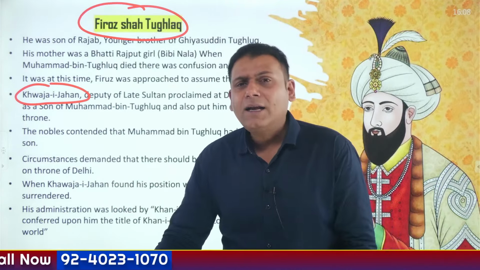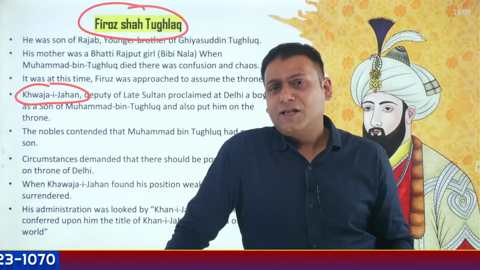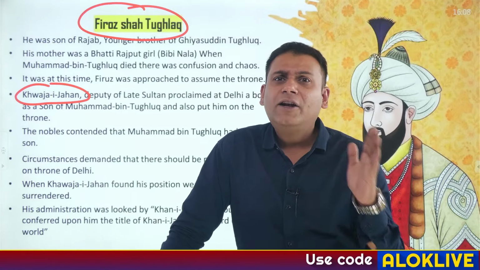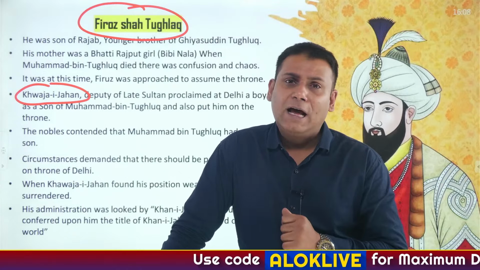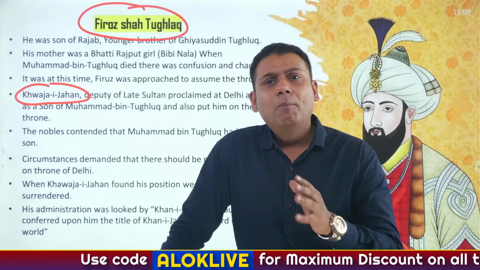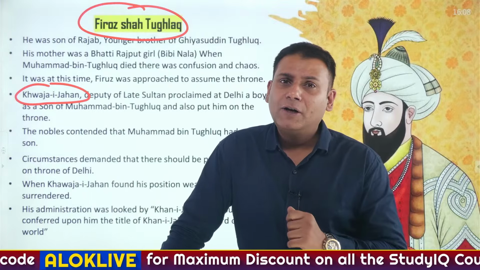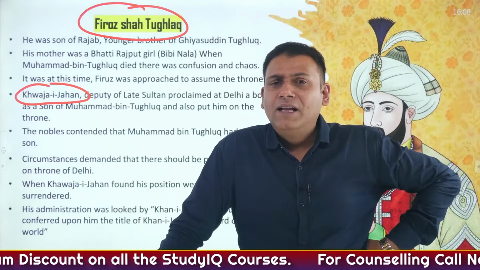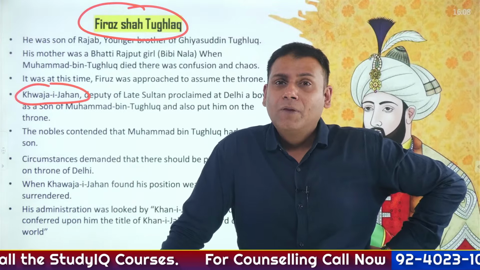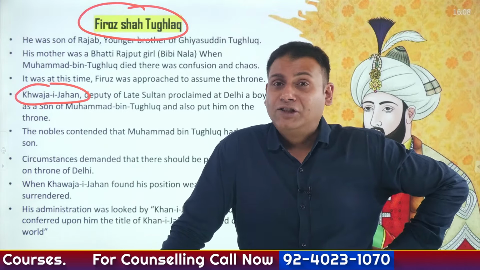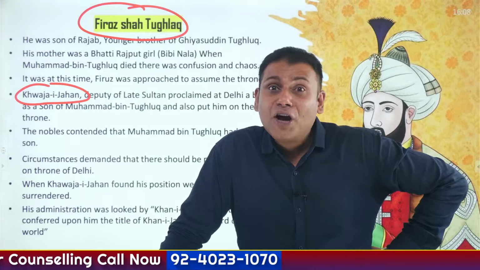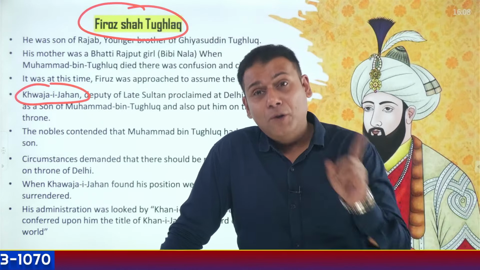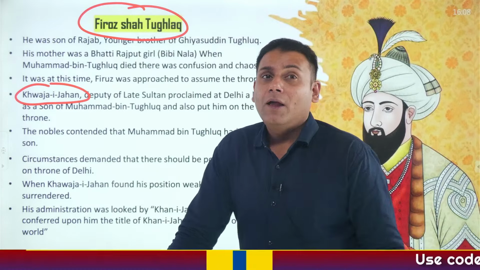But at that time, the experts, the ulemas, believed that there is nothing called a hereditary law of succession in Islam. And secondly, Muhammad bin Tughlaq does not have any successor. So how can a minor be placed in the position of ruler of the Delhi Sultanate or ruler of the Tughlaq dynasty? So this might be a plot of whom? Khwaja-e-Jahan. So immediately Firoz Shah Tughlaq was chosen as the ruler of the Tughlaq dynasty. Firoz Shah Tughlaq, what did he do?